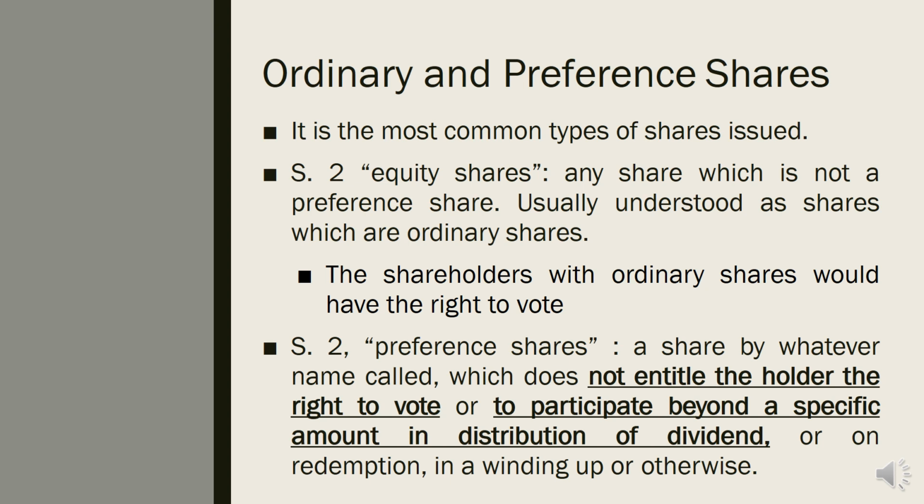Section 2 further defines preference shares. Go down there and look at your act, Section 2. See, under P, preference shares. What is a preference share? It's a share by whatever name called, you can call it whatever, which does not entitle the holder to the right to vote or to participate beyond a specific amount in distribution of dividend. For preference shares, if you promise a specific dividend, only that specific dividend is allowed, or on redemption in a winding up or otherwise.